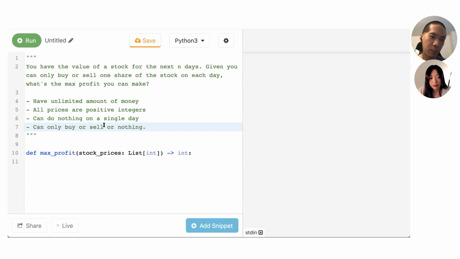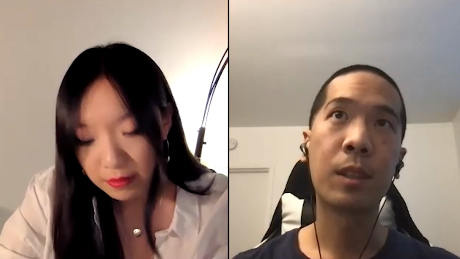Okay, so given these constraints, the first approach that comes to mind is a dynamic programming type solution. Basically we'll go through the days one by one, and we'll try to see what's the maximum profit we can make given we're on this day and we have this amount of stock.